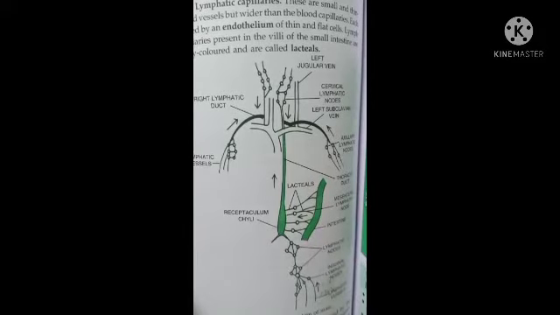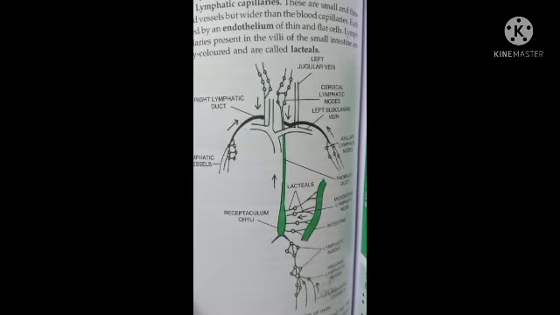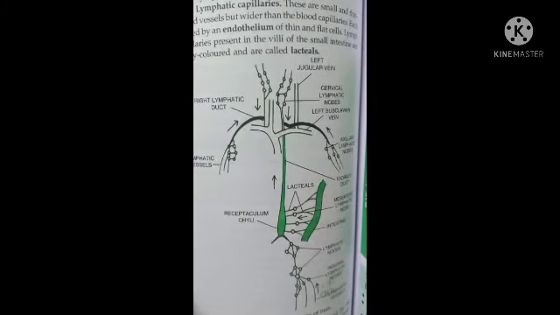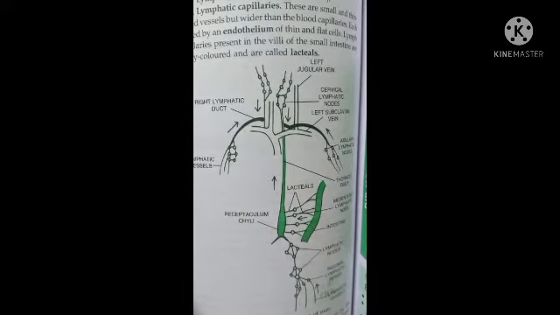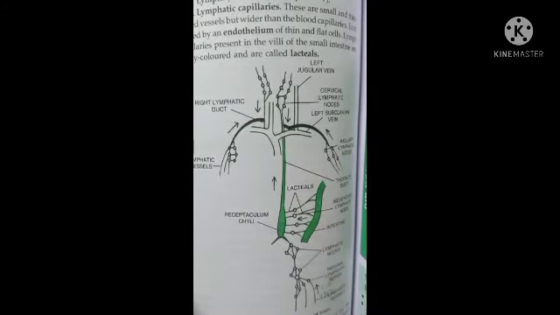Now we can see another fluid which is also involved in transportation, that is the lymph, which is also called the tissue fluid. The tissue fluid is named so because it is formed in between the tissues. Now when the blood is carried by the capillaries to the tissues, the walls of the capillaries have small pores. Through the pores present in the wall of capillaries, some amount of plasma, proteins and blood cells will escape and enter into the intercellular spaces present in between the tissues.